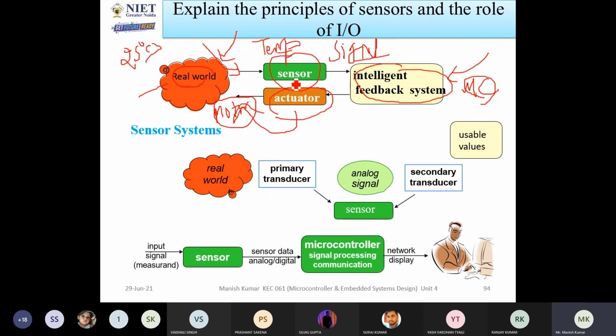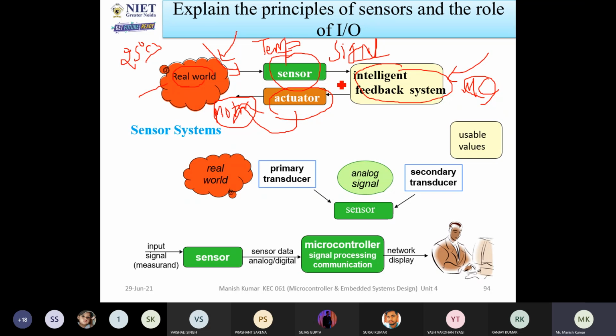If you keep the temperature sensor and the motor, what will happen? First, the sensor will read the temperature from the real world, from the environment, and whatever temperature the sensor detects, it will give to the microcontroller.